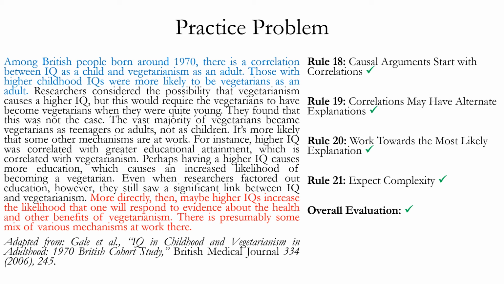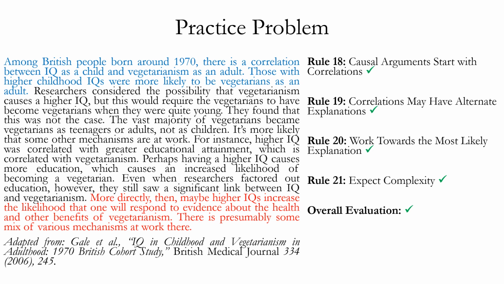It does consider another causal mechanism, which is that high IQ increases education and that the education is the direct cause of becoming vegetarian. But it rules that out by showing that even if you factor out education, there's still a correlation between high IQ people and becoming a vegetarian. And notice how qualified and nuanced the conclusion is. It says, there is presumably some mix of various mechanisms at work there.